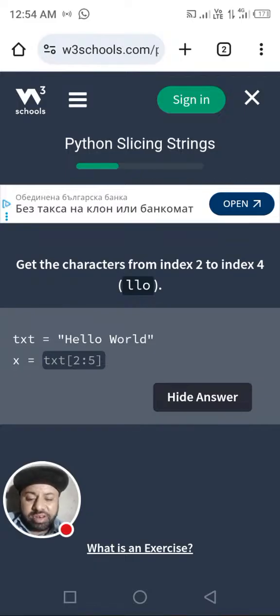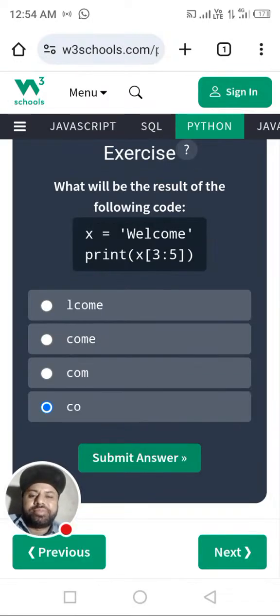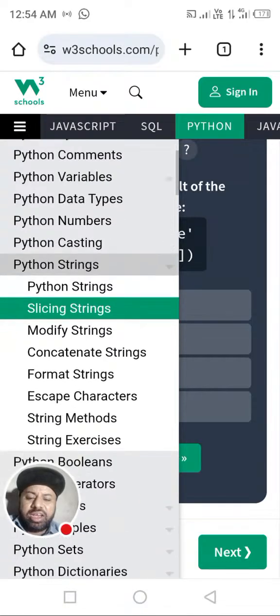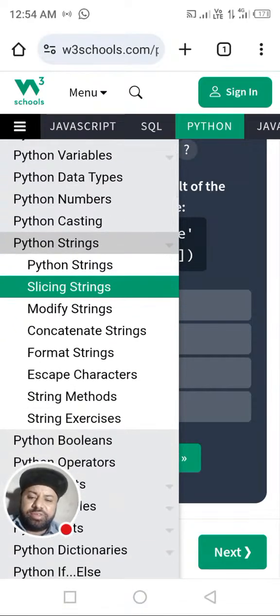Negative indexing goes in reverse order, and in the same way from the starting index to the end. So, dear students, we have finished this topic of slicing strings, and we will continue in the next lecture with modifying strings.